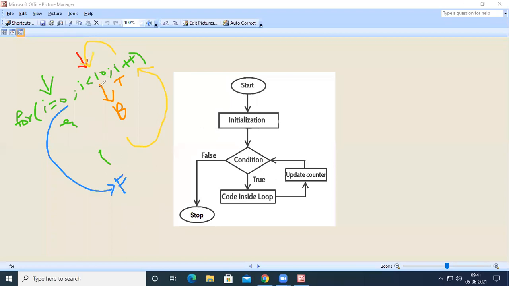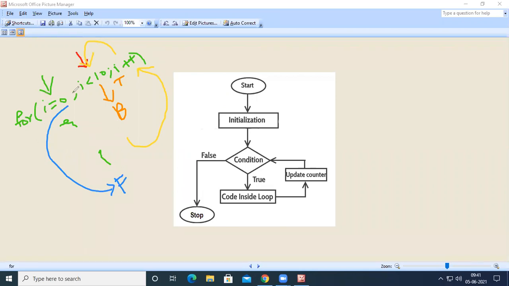This is what happens for a for loop in C, and similar things happen for the for loop in Python also. As we discussed in the previous session, the difference is only in syntax. The syntax in C is a bit different from Python, but the working of the for loop in both languages is almost the same.